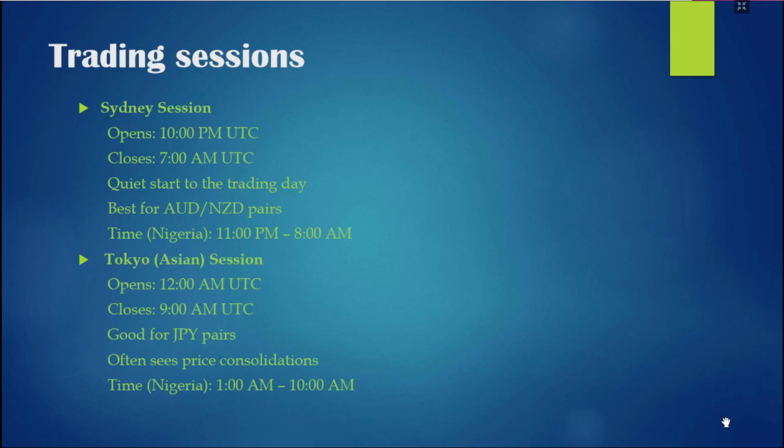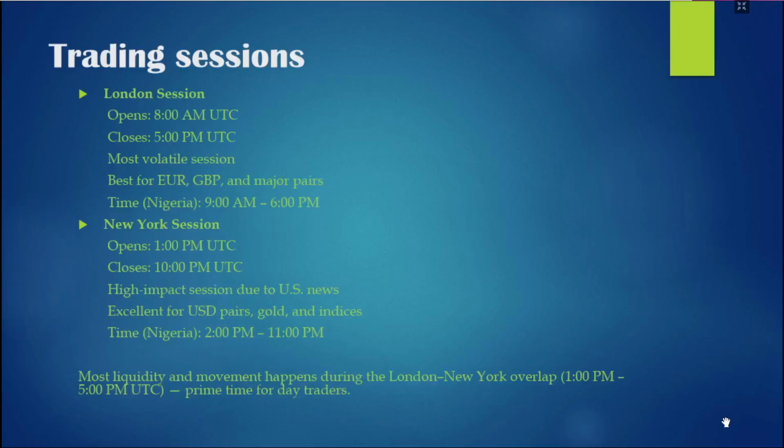And then we also have the Tokyo session. The market opens around 12 a.m. and closes around 9 a.m. UTC. Almost all Japanese yen pairs can be traded during this Tokyo session. During this time you often see price consolidate. That's around 1 a.m. to 10 a.m. in Nigerian time.